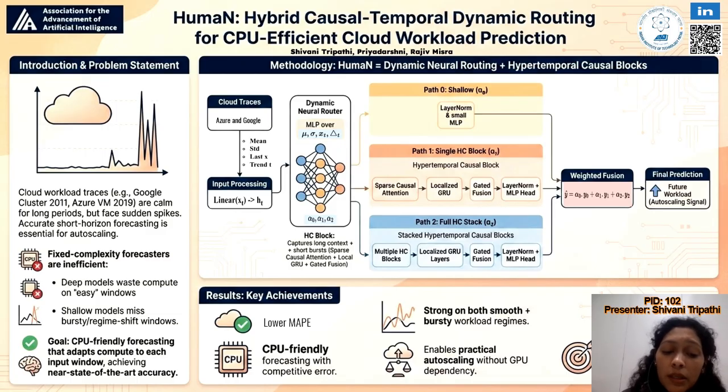Overall, the takeaway is that adaptive routing with lightweight temporal statistics lets us keep strong accuracy while staying compact and practical for CPU-efficient cloud deployment.